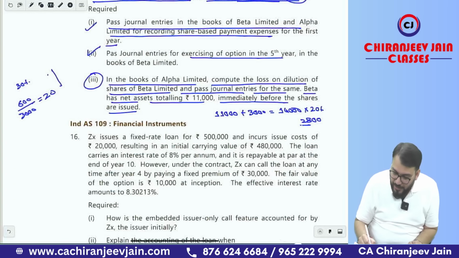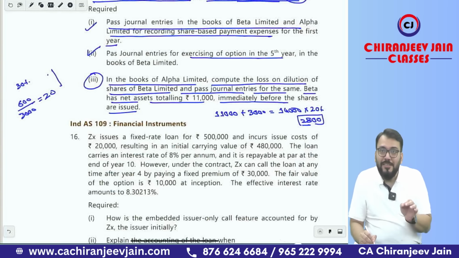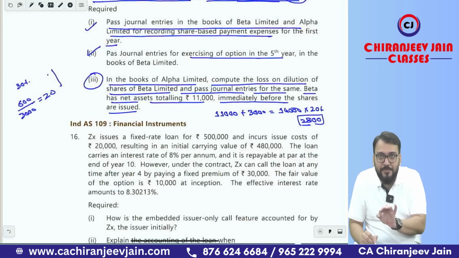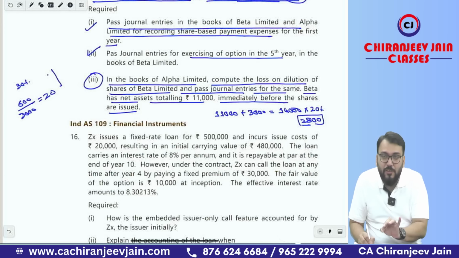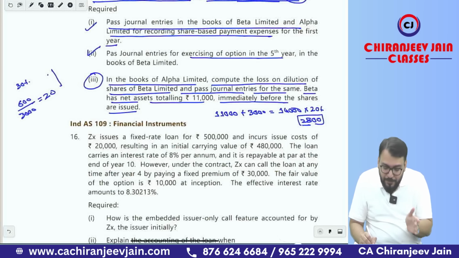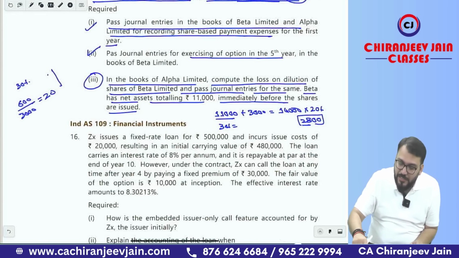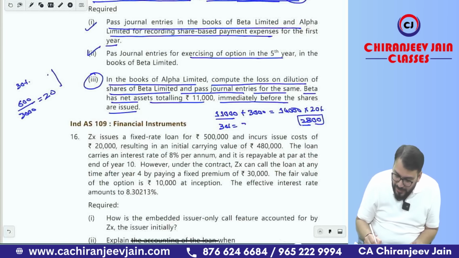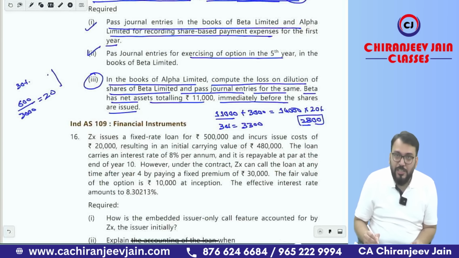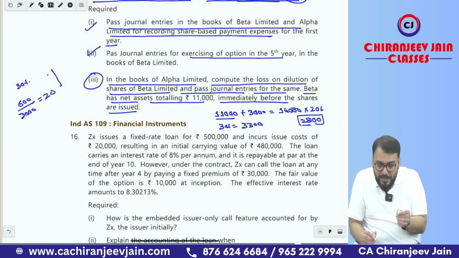2,800. Means now what is the share of net asset in Beta Limited? That is 2,800 after dilution. And before dilution it was 30% of 11,000. It was how much? That is 3,300. It means from 3,300 it will be diluted to 2,800. So how much reduction is there? 500 reduction is there.